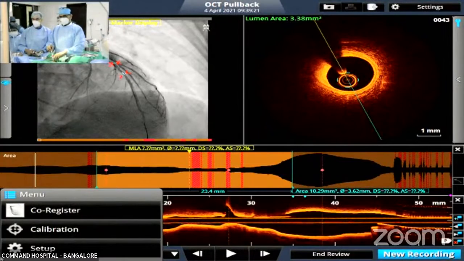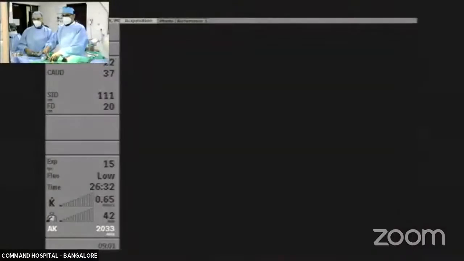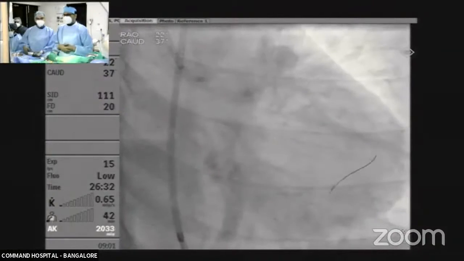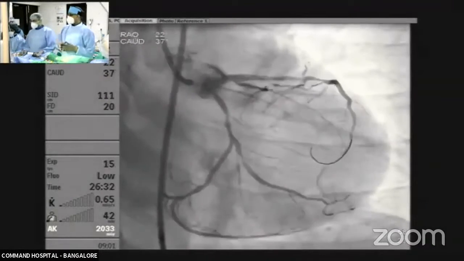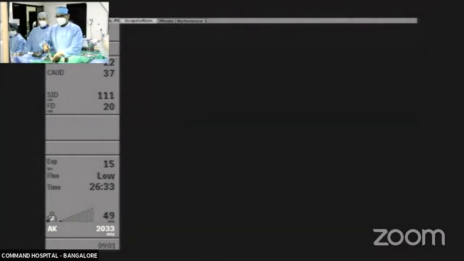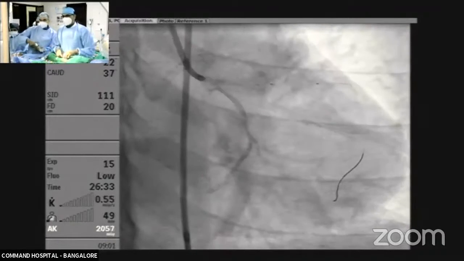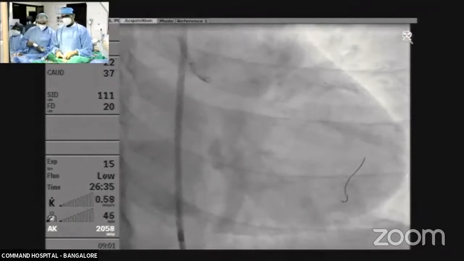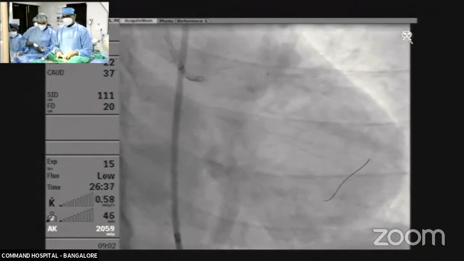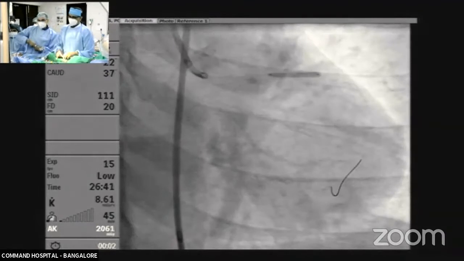Dr. Ajay, we are with you. Okay, sir. Can we see the angiogram? Yeah, show the last fluoro. Yeah, we can see. So what we did, I'll just finish this balloon dilatation and come back to you for a moment. My patient has got a little bit of chest pain. So let's dilate this, go to 12 atmospheres. Very nice. Deflate. One more.